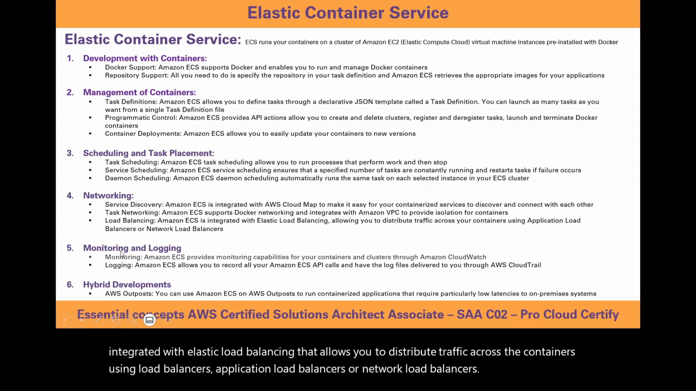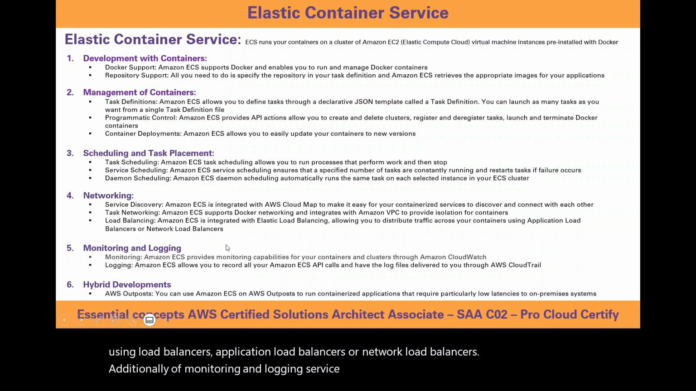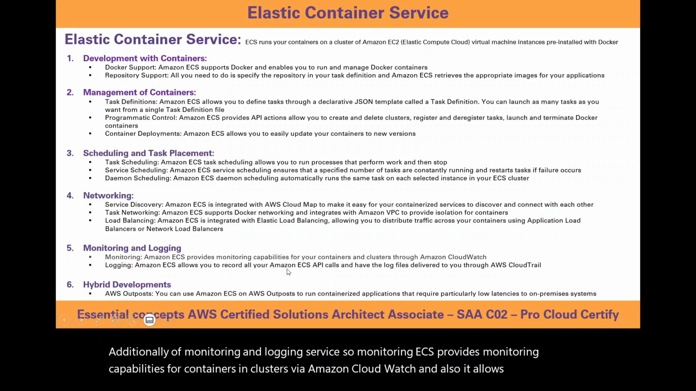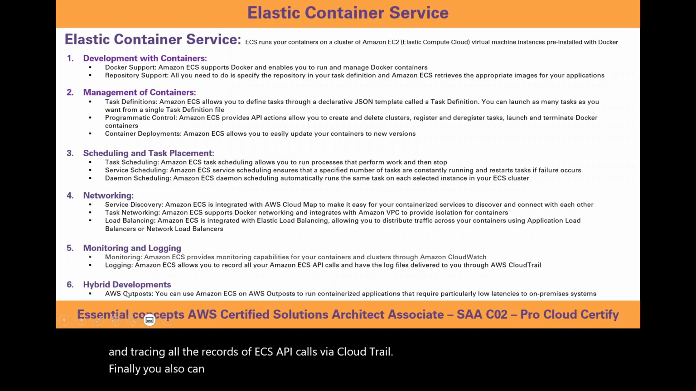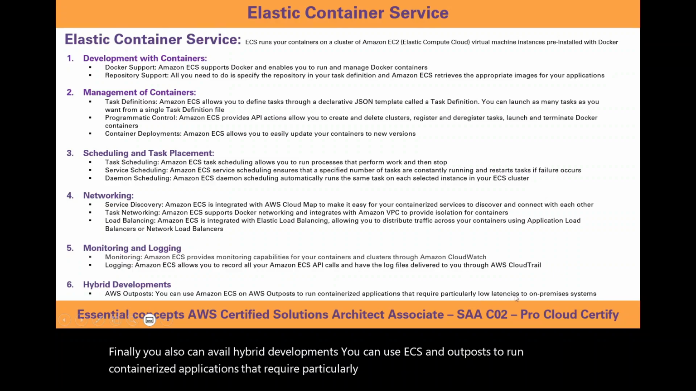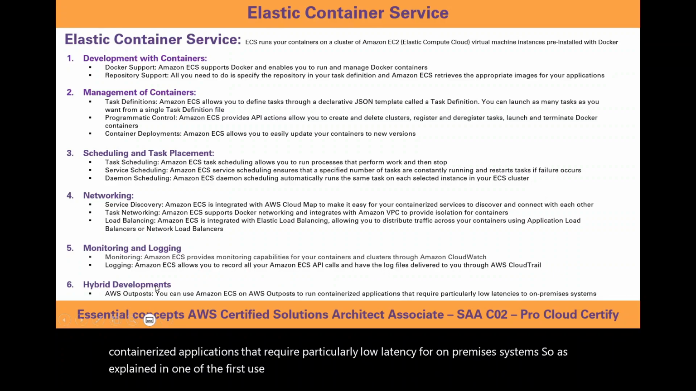Additionally, you have monitoring and logging. ECS provides monitoring capabilities for containers and clusters via Amazon CloudWatch, and it also allows logging and tracing of all the records of your ECS API calls via CloudTrail. Finally, you can also avail hybrid deployments. You can use ECS and AWS Outposts to run containerized applications that require particularly low latencies for on-premises systems. As explained in one of the first use cases, you can use ECS for hybrid deployments, which is a mix of on-prem and off-prem services.